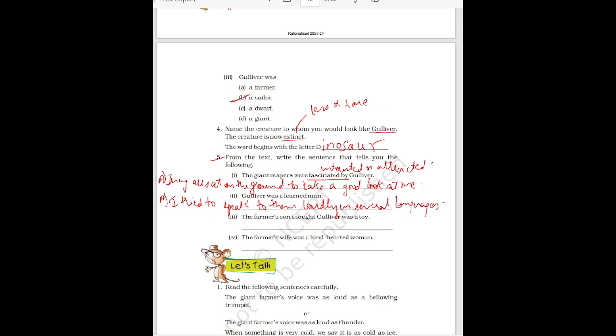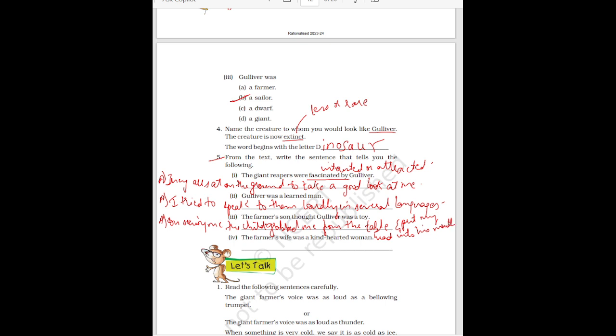Okay. Then next is, the farmer's son thought Gulliver was a toy. How do you come to know this? So you have to take that sentence. On seeing me, the child grabbed me from the table and put my head into his mouth.